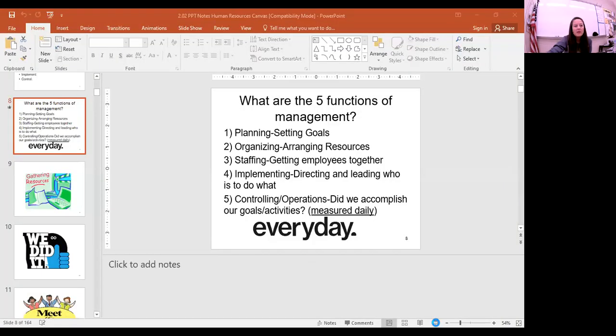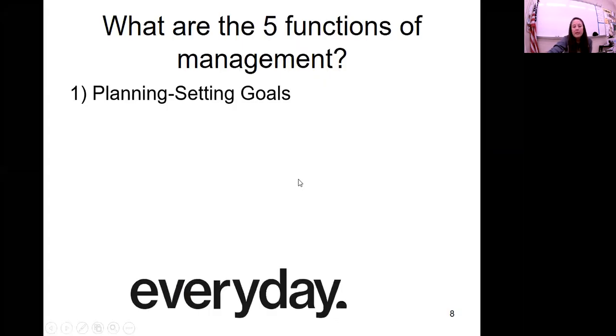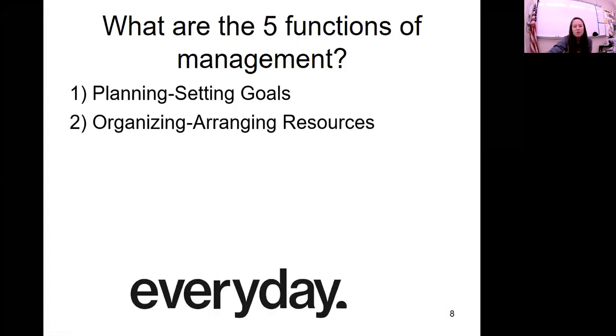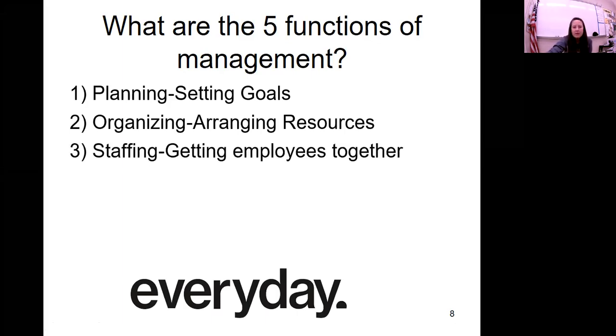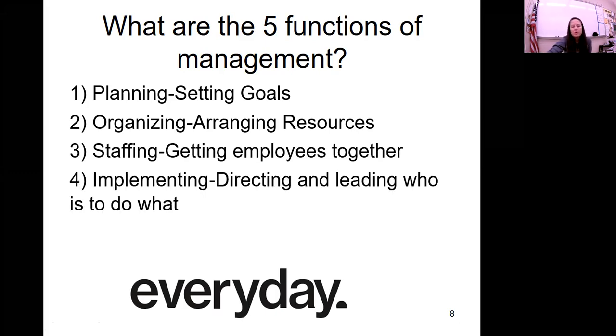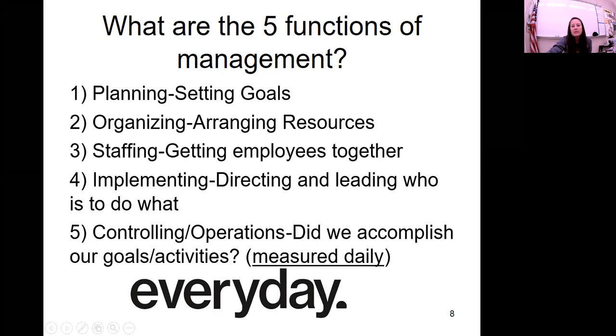All right, so for our new stuff, actually before we get into our new stuff, let's review the functions of management again. All right, so remember, when you're planning, you're setting goals. When you're organizing, you're getting your resources together, time, money, equipment, tools. Staffing is when you're getting your employees together, you're hiring. Implementing is when you're telling your employees what to do. Controlling is checking to make sure that you reached your goals. And remember, that's measured, that's checked every single day.